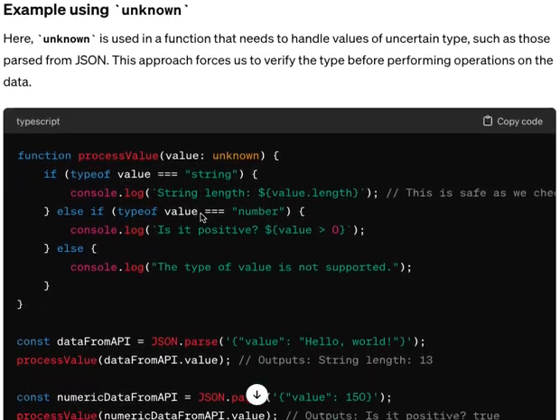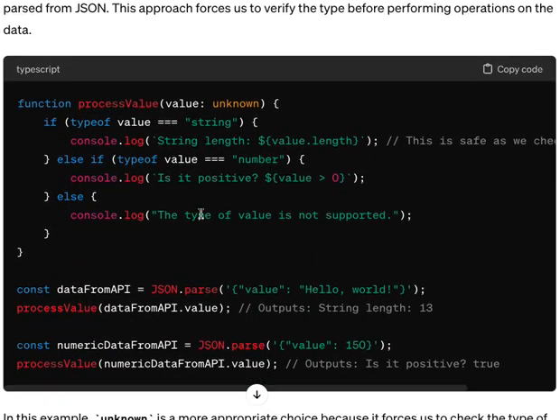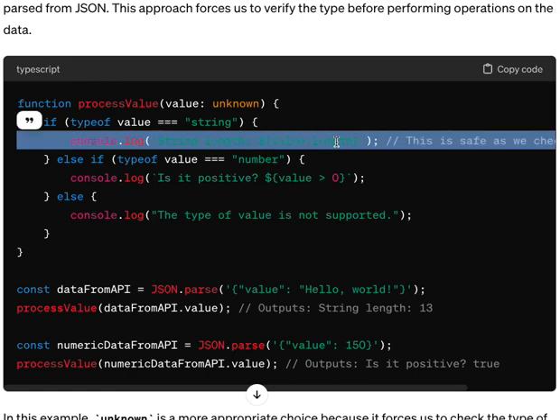Whereas unknown is a little bit different than any. When you define the value as unknown, before you perform any operation, so here we want to get the length of the value that has been passed to this function. Before you can do value.length, you have to do this, otherwise the compiler will not let you perform that operation. So you have to check the type of the value. If it's string, then you can perform the relevant string operation.